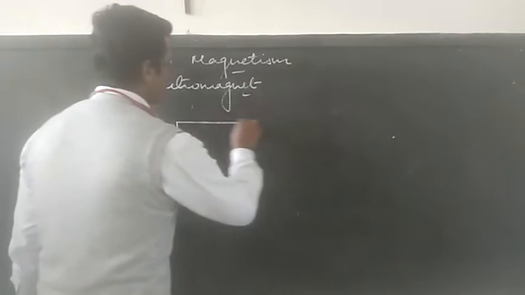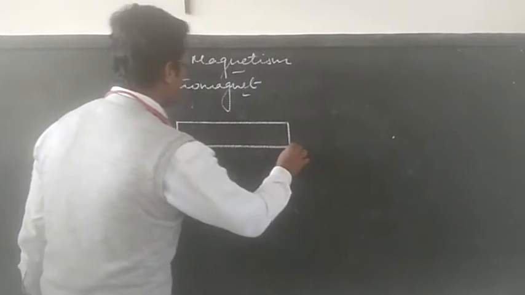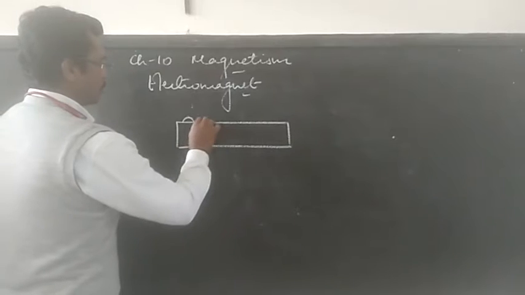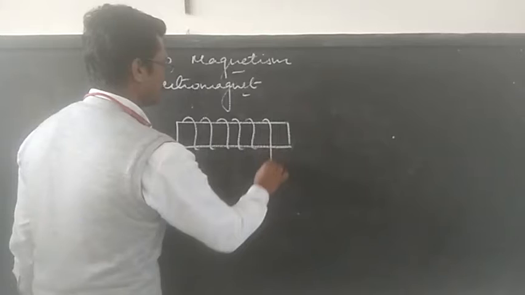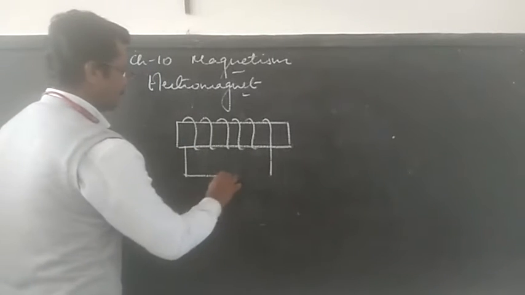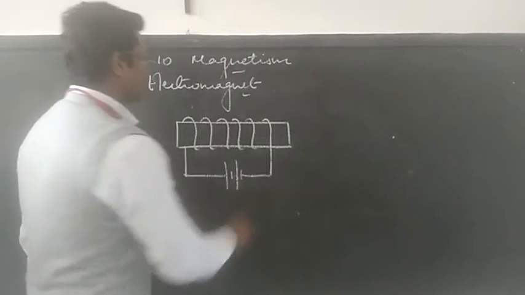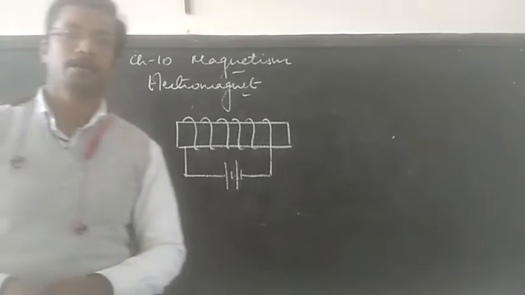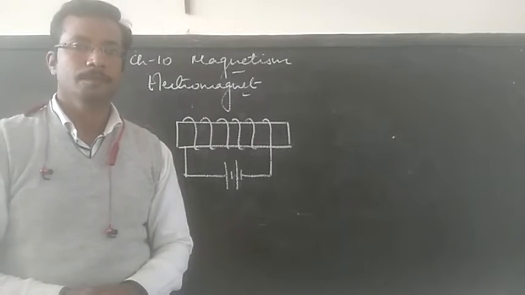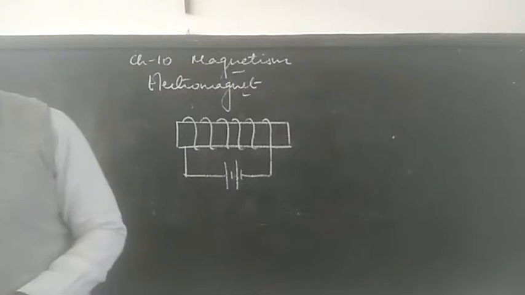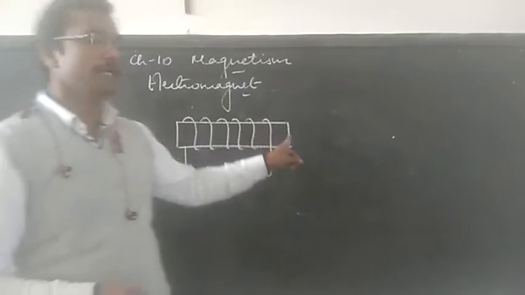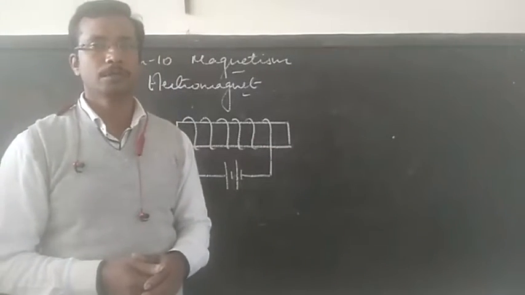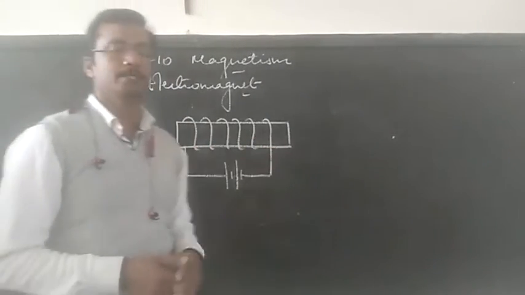For example, if this is a soft iron and wire is wound around it to make several turns, and on passing the electric current, this soft iron bar can become an electromagnet. So electromagnet can be defined as a temporary strong magnet which is made from soft iron when current flows in the coil which is wound around it.